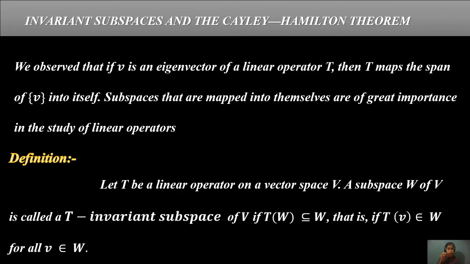Subspaces that are mapped into themselves are of great importance to the study of linear operators. That means how T is generated and what values it produces in the vector space V. What is the definition of invariant subspaces? Let T be a linear operator on a vector space V. A subspace W of V is called a T-invariant subspace of V if T(W) is contained in W.